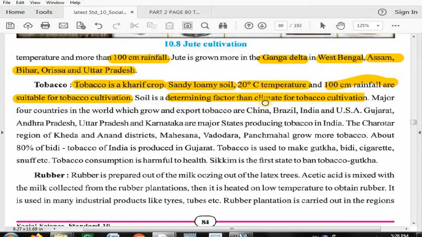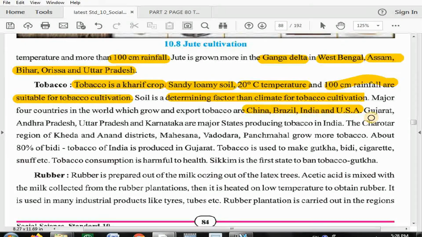Now the major 4 countries in the world which grow and export tobacco are, as mentioned here, China, Brazil, India, and USA. They are the major 4 countries in the world, and they grow and export tobacco. Their names are China, Brazil, India, and US.